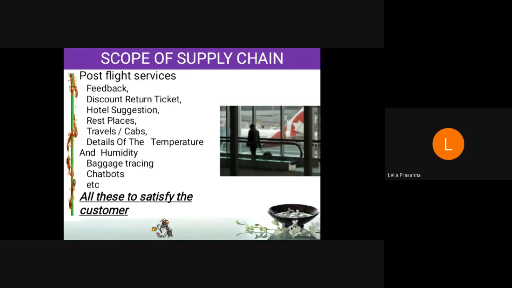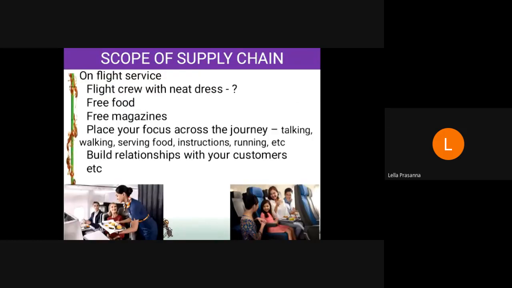Even in Indian Railway, you can get the feedback call. Okay, why is the Indian Railway doing it? What is the necessity to satisfy? Whether you are satisfied or not, you are going to travel only by train if you want to go from one place to other. But they are doing like this because to satisfy the customer. So it is only to show the importance of customer satisfaction.